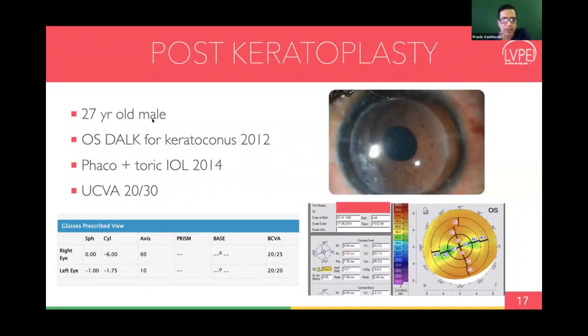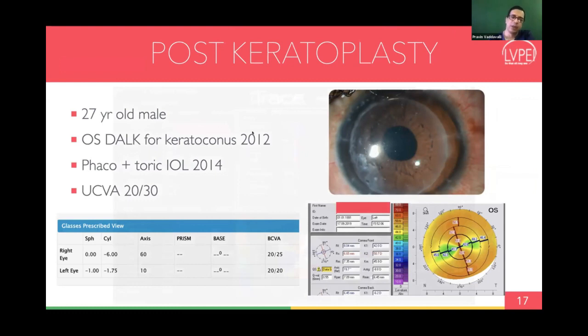So post-keratoplasty is another scenario. And as you can see here, here is a patient who has undergone a DALK in the left eye. He then underwent a toric lens in 2014 and now has an uncorrected visual acuity of 20/30. With correction, he's 20/20. And again, these are patients with quite high astigmatism. You see almost 9 diopters who do very well with this kind of lens.